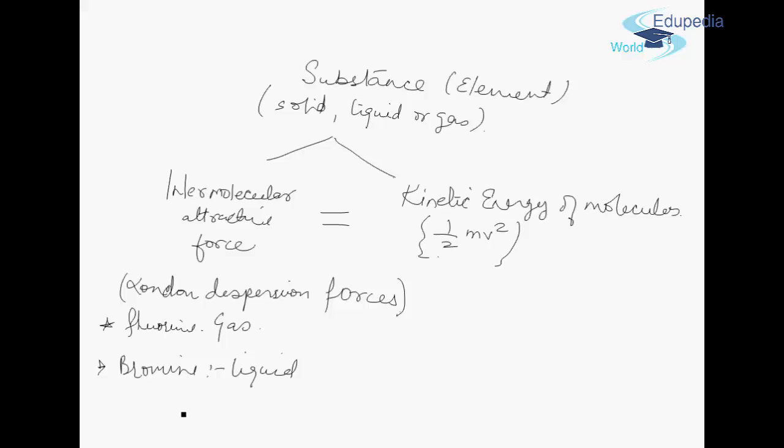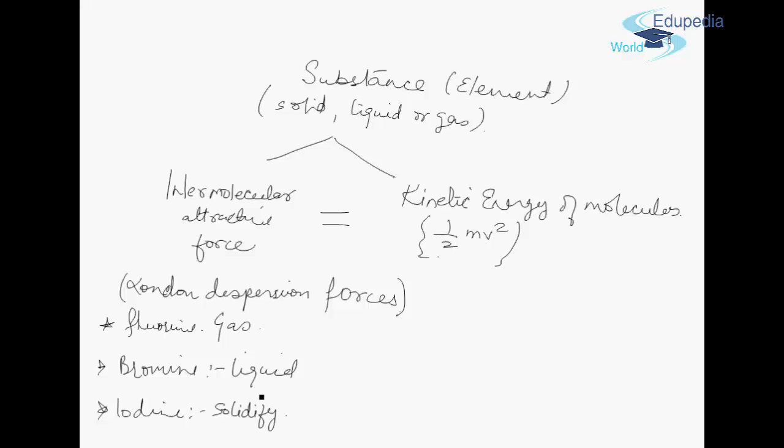Now let's talk about iodine, why is it in solid form? The electrons are very far from the nuclei, so the electron cloud can easily distort. The London dispersion forces are stronger and the molecules no longer have enough kinetic energy to escape the attractive forces, and so the attraction is stronger, which causes iodine to solidify.